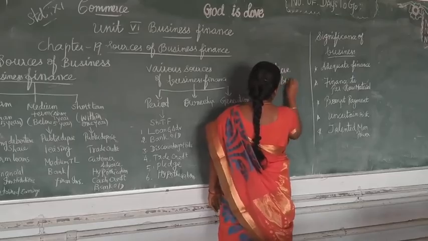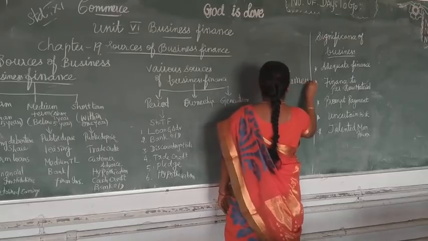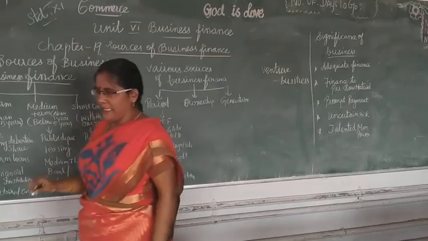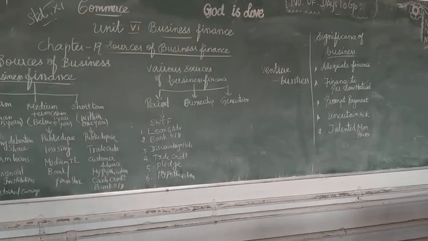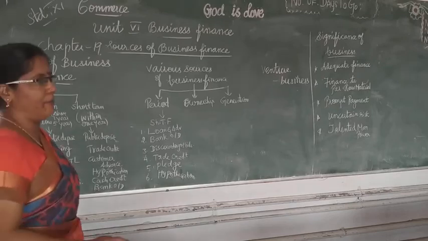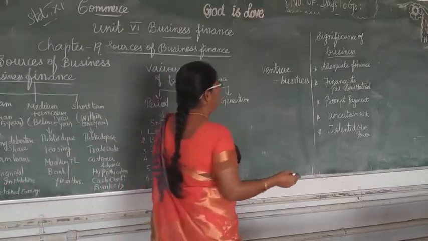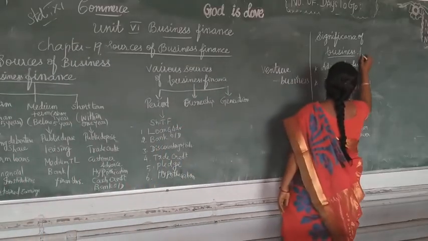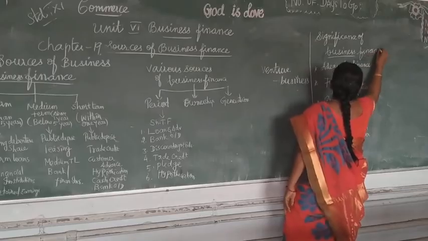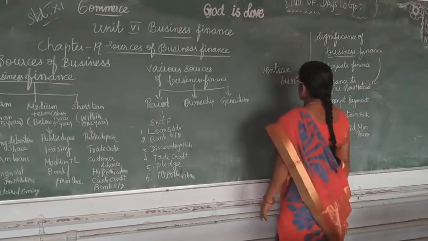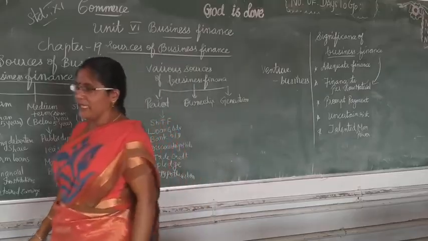Then next, business finance helps the business organization to purchase raw material from the supplier easily to produce goods. With the help of business finance, they can get the raw material from the supplier.